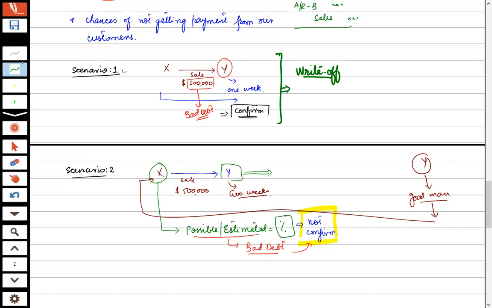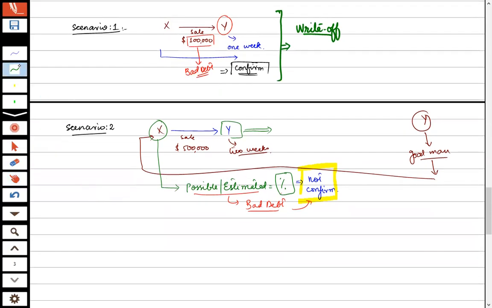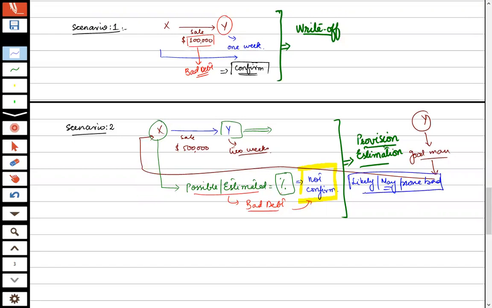The second scenario is one in which we have made just an estimation. So it is known as making or booking the provision for bad debts. Provision means we are just making an estimation that it is likely that some amount may prove bad. This is known as the provision or estimation.